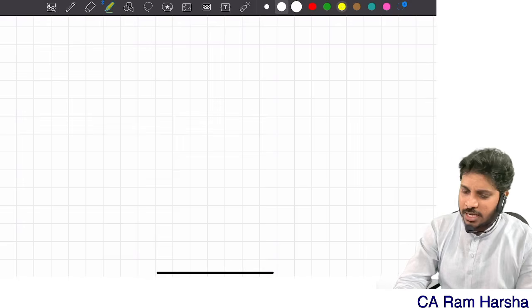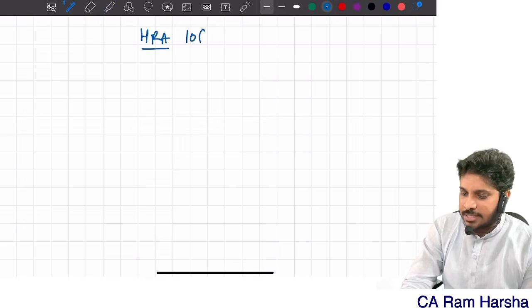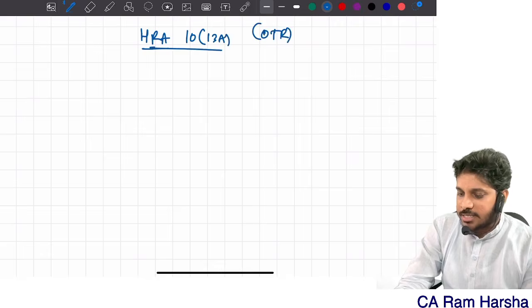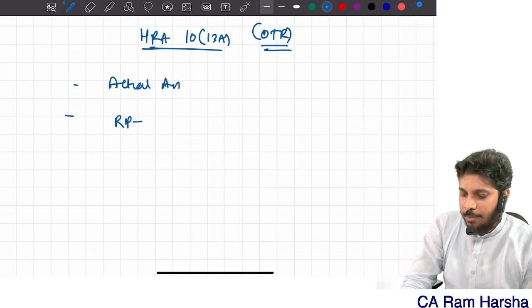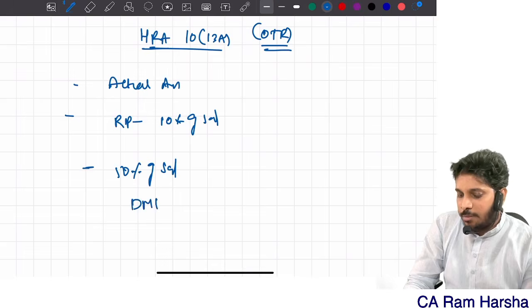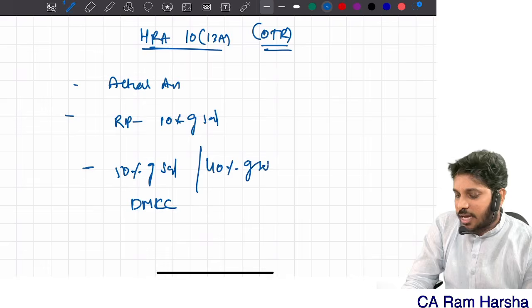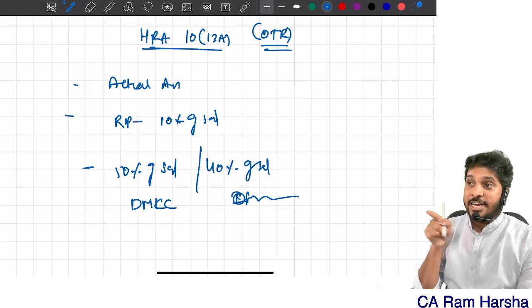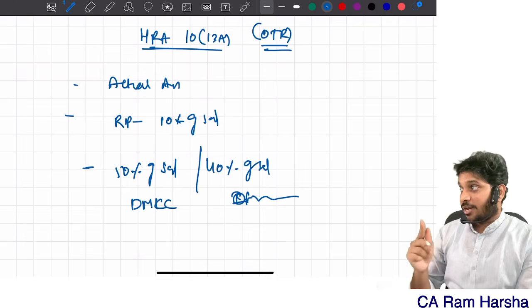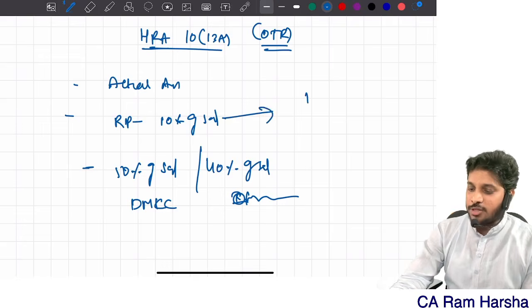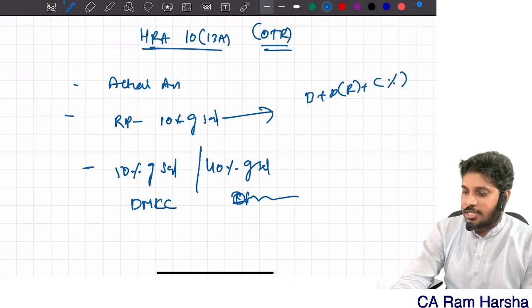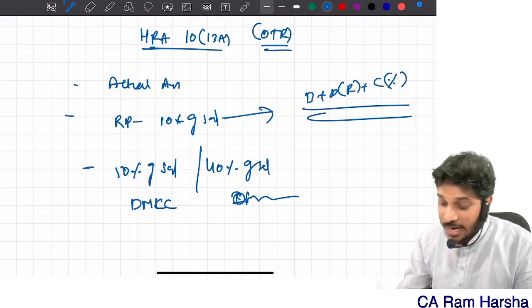HRA what? Suppose I am receiving HRA, Section 10(13A), only under the optional tax regime it is exempted. How much is exempted? Actual amount received, how much check out? Rent paid minus 10% of salary, check out, 50% of salary in case of Delhi, Mumbai, Kolkata, Chennai, 40% of salary if the house is taken on rent in another city, correct? One condition, in that city he should not have his own house. He should not be claiming SOP benefit. Correct or not? That's it. So salary means what? Basic plus TA for retirement plus commission percentage of turnover. Easy or not? Now this is HRA.